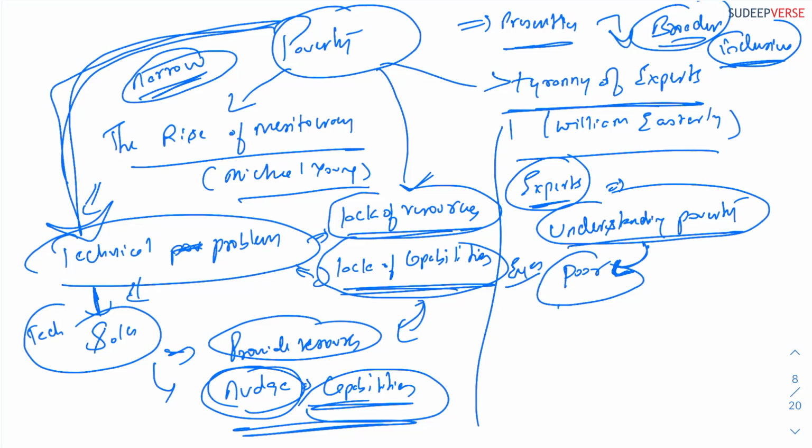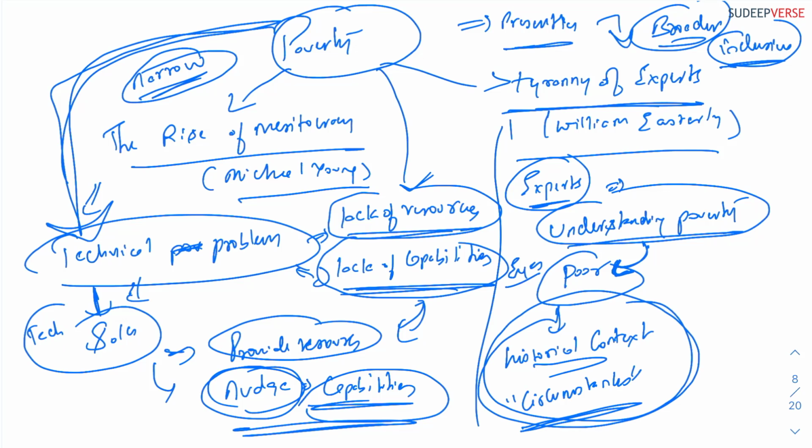If you understand from the angle of the poor, you will understand the historical context of why that person is poor. You will also understand the circumstances that led to that person becoming poor. These two play a very, very critical role if you want to alleviate or remove poverty in a country. A very good way of putting across how to fight poverty.